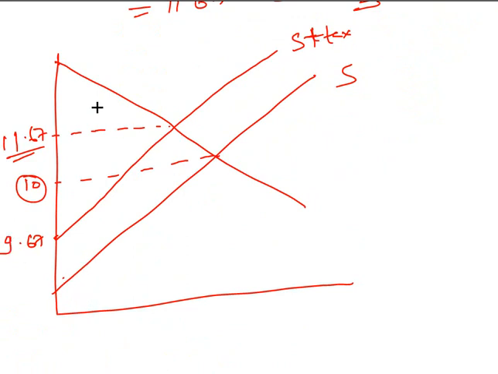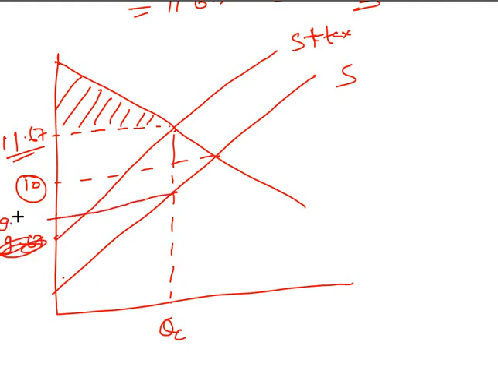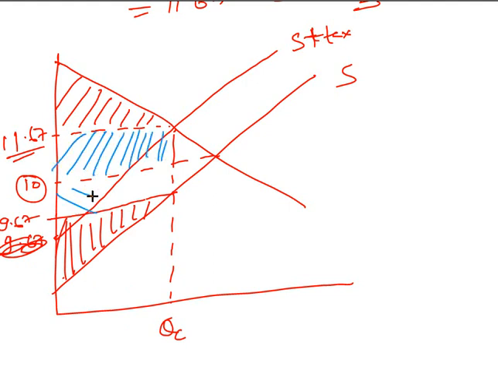If you look at the consumer surplus, this will be the triangle of consumer surplus. The actual quantity that will be consumed will be this much, and the producer will get this as the producer surplus. This much money will go from the consumer side to the government, and this much money will go from the producer side to the government. And this will be your deadweight loss. So this is your DWL.